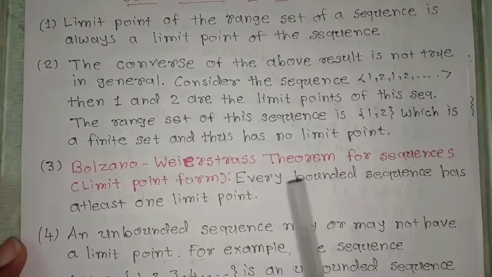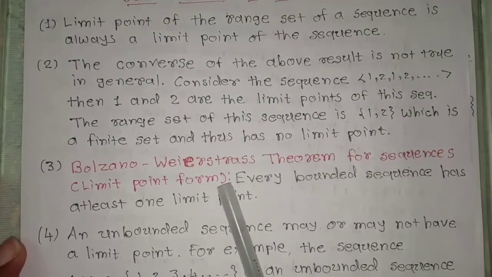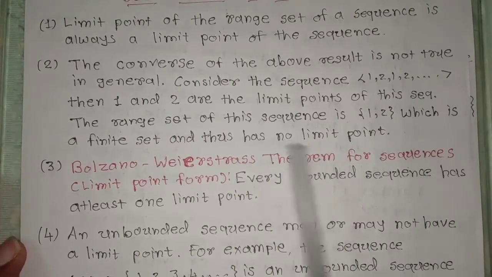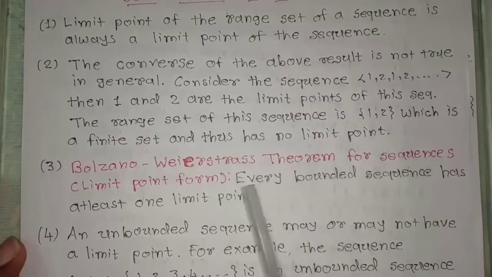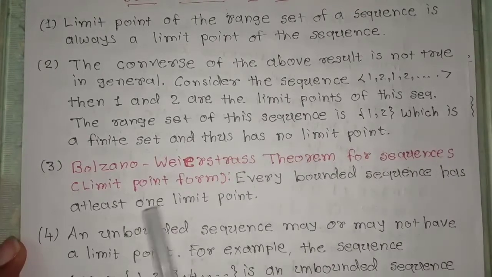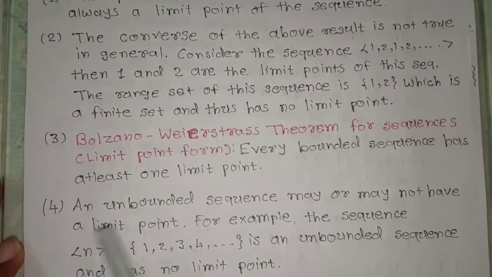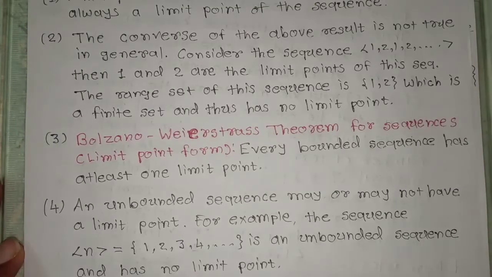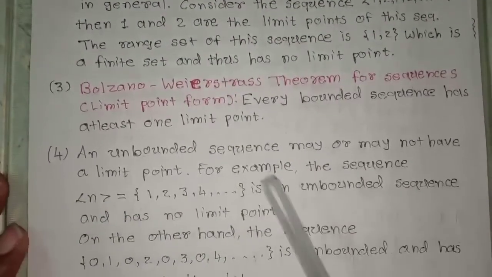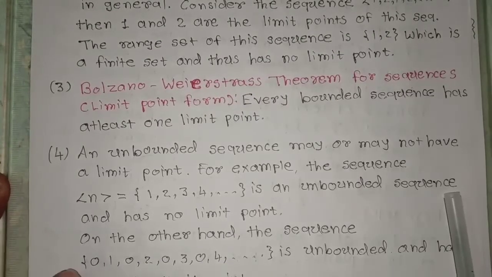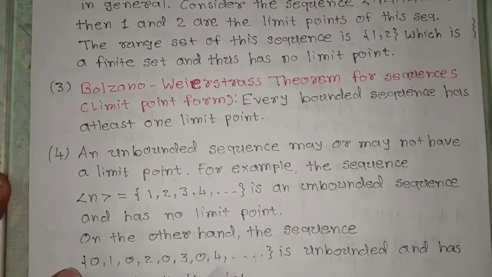So both these sequences are bounded, and this theorem says that every bounded sequence has at least one limit point. An unbounded sequence may or may not have a limit point. For example, consider this sequence n. n is an unbounded sequence and has no limit point. On the other hand, consider this sequence.